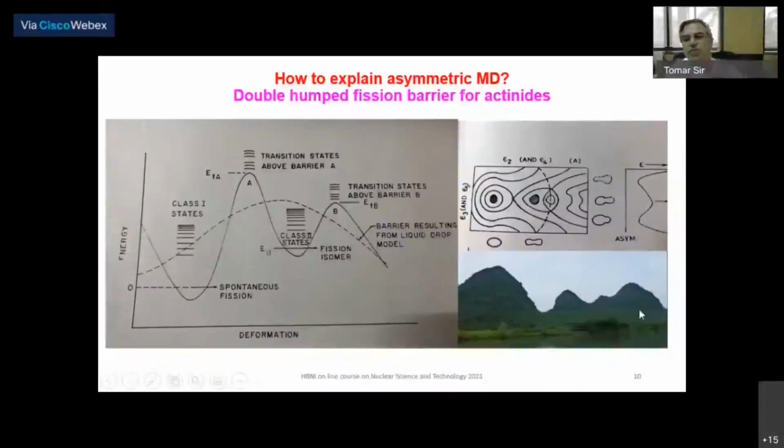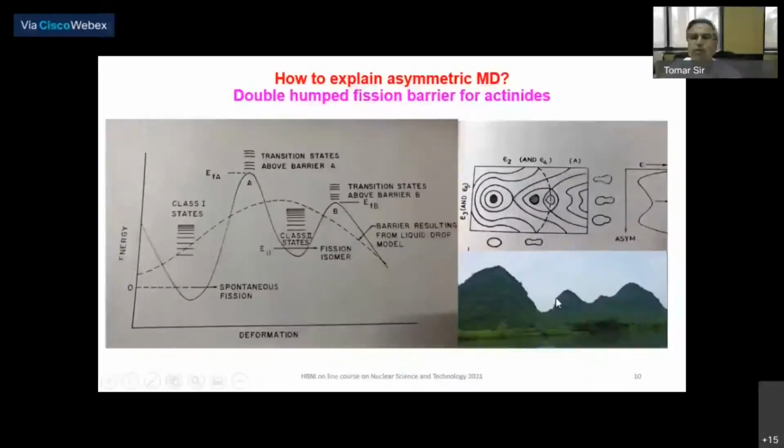The same thing I tried to explain using a landscape, a mountain. When you want to cross this mountain from a perpendicular direction, then we don't go through this mountain, but we go through this valley. So if this corresponds to the symmetric shape, then this is a high energy path. Instead of that, we prefer to go to a low energy path, which happens to be the asymmetric shape. And this is the saddle point model of the nucleus, whereby the deformation in the asymmetric degree of freedom has low energy. And one of the explanations for asymmetric mass distribution is given by this.